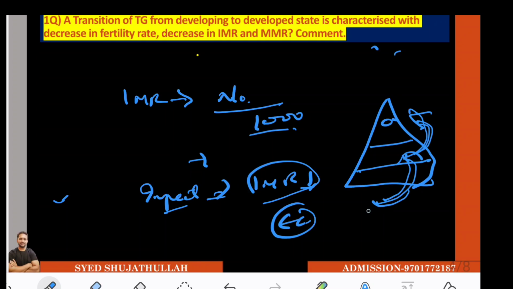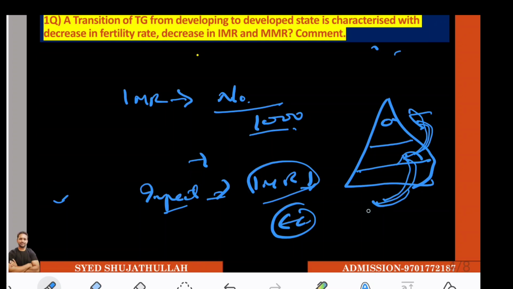After writing this, what are the impacts? Decreasing fertility rate helps to stabilize the population, at replacement level. The number of people born and the number of people died will lead to what? Stabilization of our population. Our national population policy says that by 2045 India should go for stabilization of population, nothing but birth rate equal to death rate. This is a good scenario for a particular country. So this is one impact.